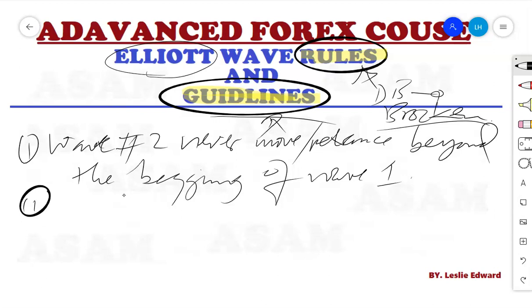But make sure that you understand in a wide picture that those rules and guidelines apply in every pattern. They apply in every variation, and also in every combination. Each pattern has its own rules and guidelines, each variation has its own rules and guidelines, and each combination has its own rules and guidelines. So in the advanced forex course, we are going to explore this information in terms of each pattern and its major variations.